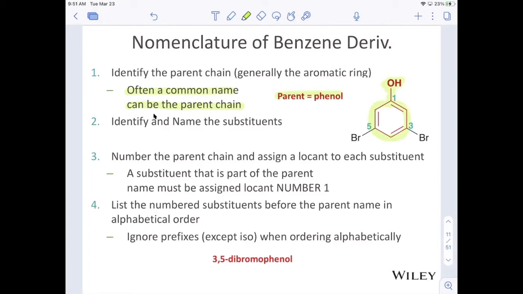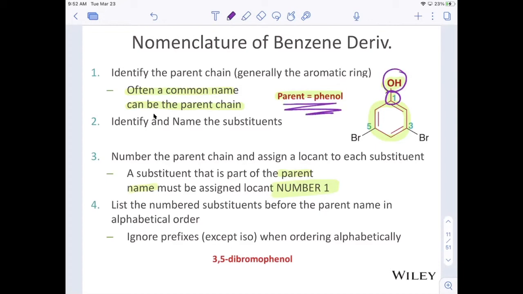Once we find that parent name, we can move on to identify and name the substituents on the benzene. We're going to number that parent chain, and we're going to give the locant the lowest possible number. If we have a parent name that is a common name, that substituent has to be number 1. For example, in the case up here with phenol, carbon number 1 is the one that has the substituent that gives the parent name.